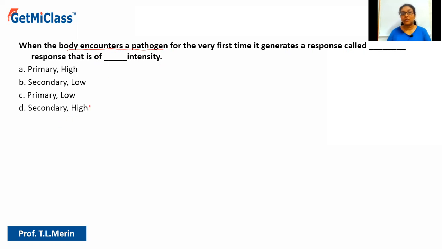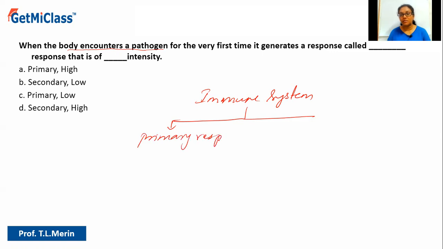Before we look into the correct answer, let us just quickly discuss the types of responses the immune system gives. If we talk about the immune system, there are two main types of response against a particular pathogen. The first one is called the primary response, and the second type is called the secondary response. The primary response is elicited when any pathogen enters for the first time.